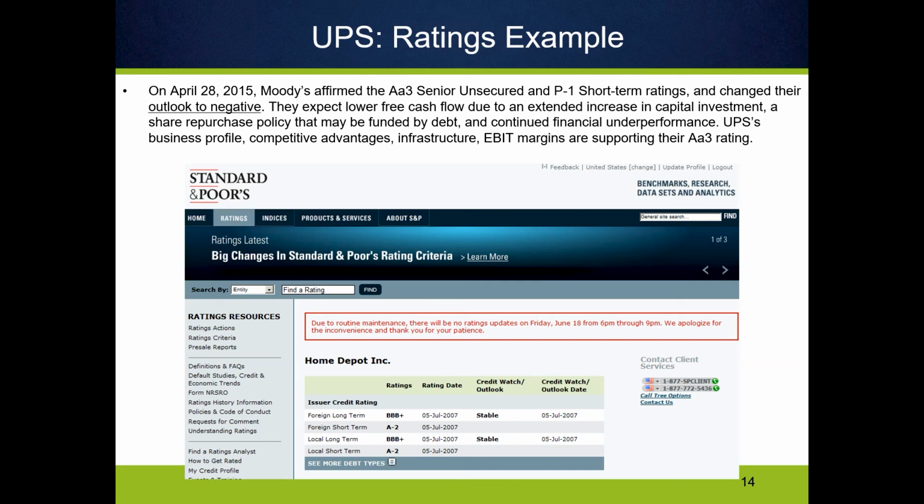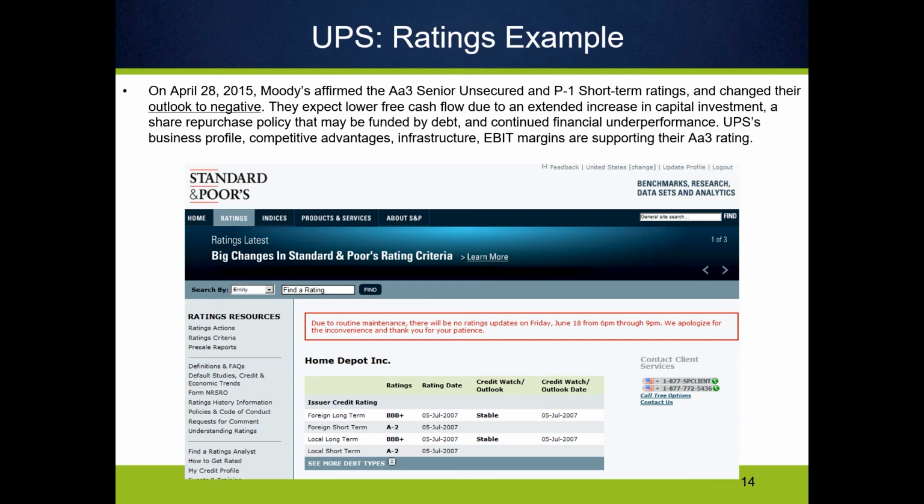We can see not only the ratings, but what's called the ratings outlook, which is a short write-up by the evaluator saying why they think the rating is X and what they think the outlook will be for the future, how they think the rating might change based on the current financial conditions of the company.